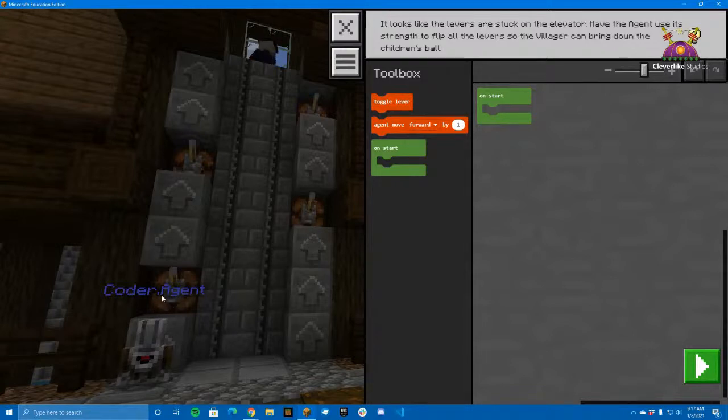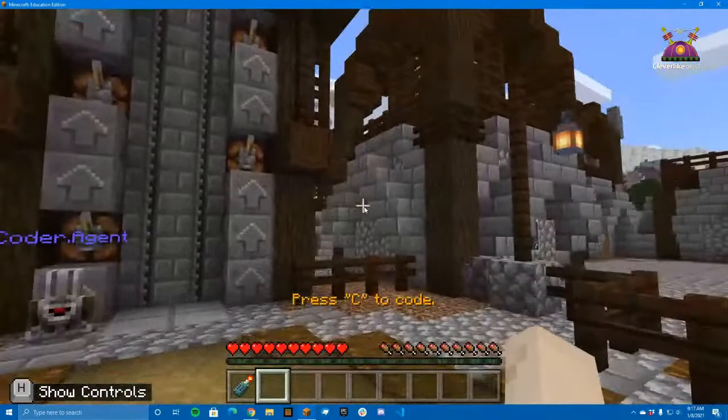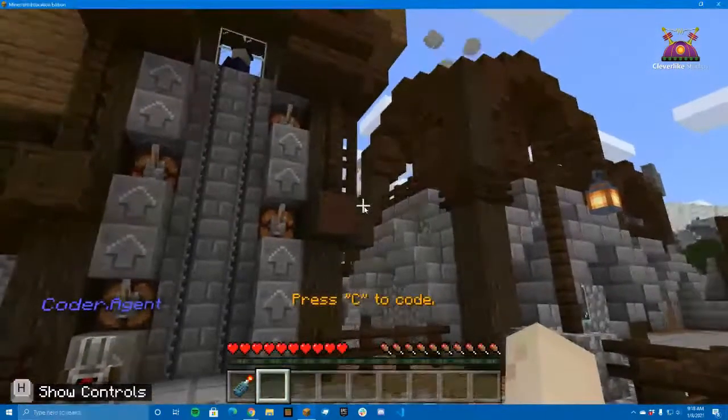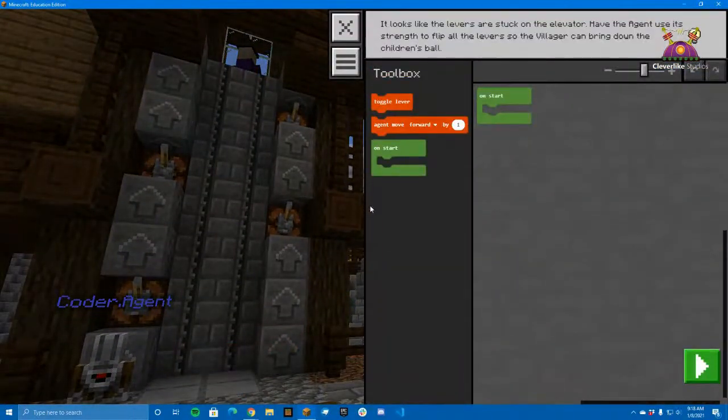If we move up one, then we can toggle the lever, and then we move up 1, 2, 3, toggle the lever. We could also go up one and over. We could do a zigzag pattern if we want, or we could just go up, over, and down. I think I'm going to do that. It seems a little more straightforward for me, but you can do whatever you want. That's the power of coding as well. You're in control, and if you get the outcome that you desired, then that's the goal we're going for.